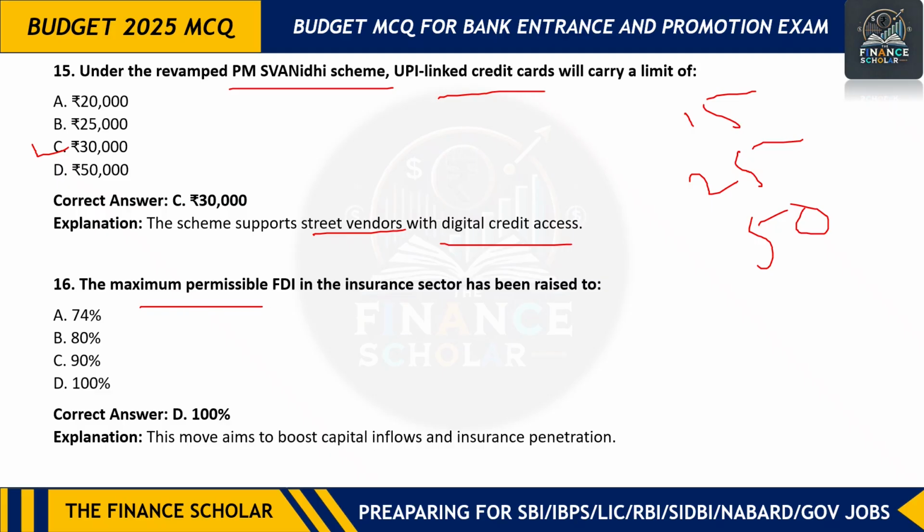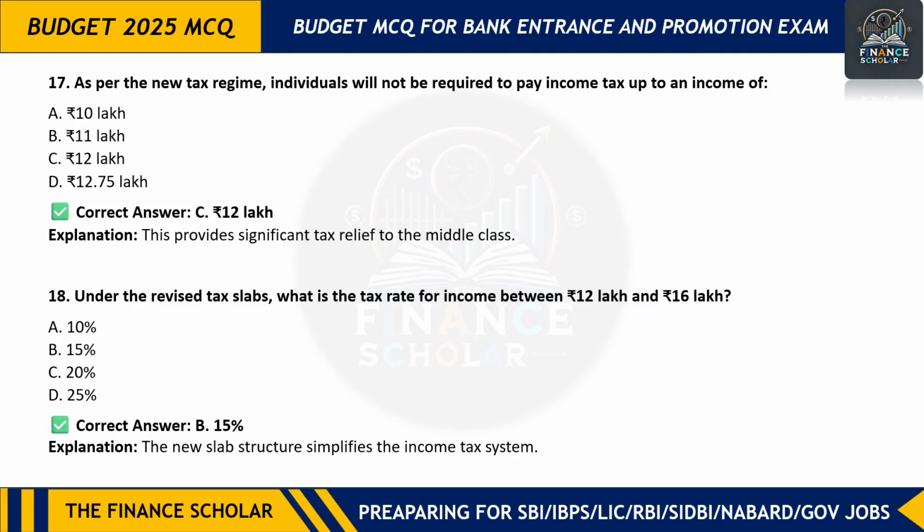Next is the maximum permissible FDI in insurance sector. So it has been increased to 100% from earlier 74%. So this is the right answer. Move on to the next question. As per the new tax regime, individuals will not be required to pay income tax up to 12 lakh. And if you include a standard deduction, that is 75,000, then it will become 12.75 lakh. Move on to the next question.